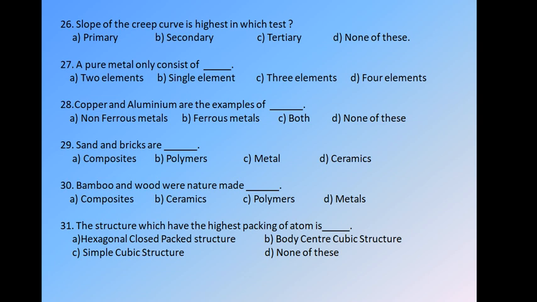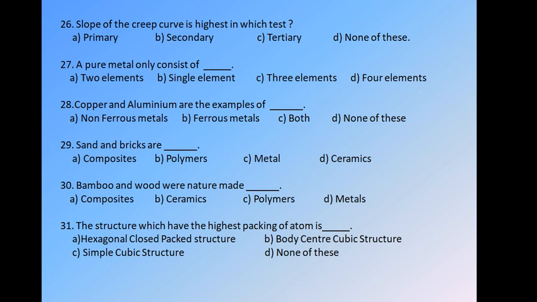The copper and aluminium are the examples of, we have options: A non-ferrous metal, B ferrous metal, C both, D none of these. As I said earlier in my first videos, metals are classified into two types, that is ferrous metals and non-ferrous metals.